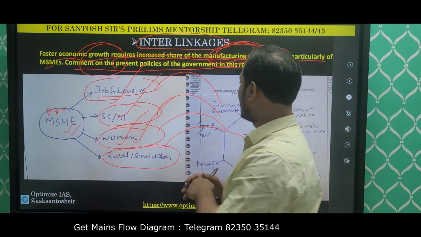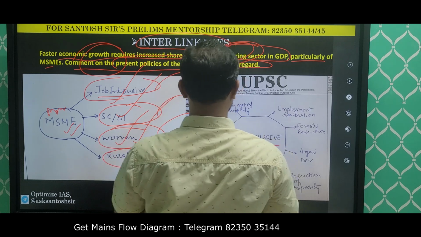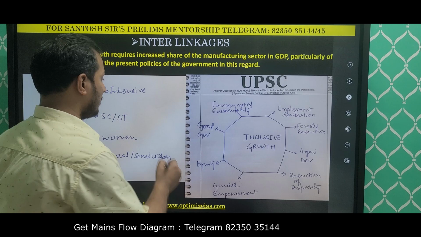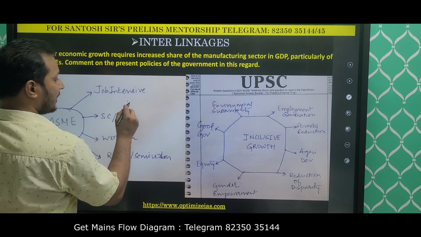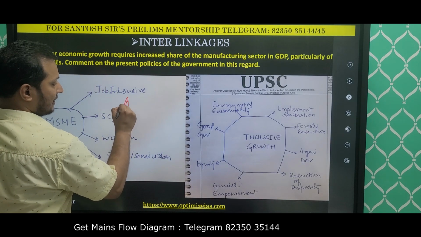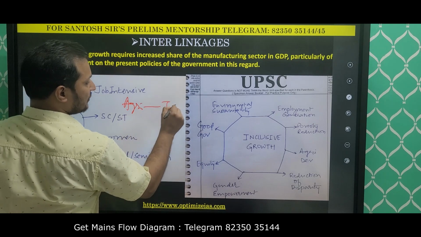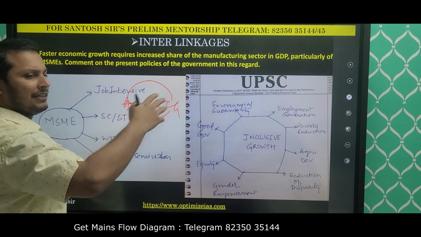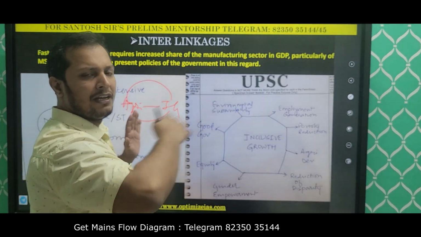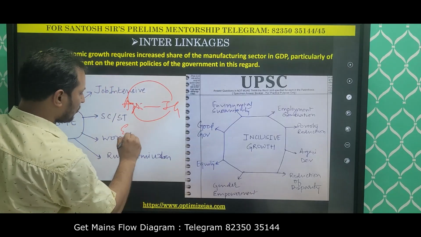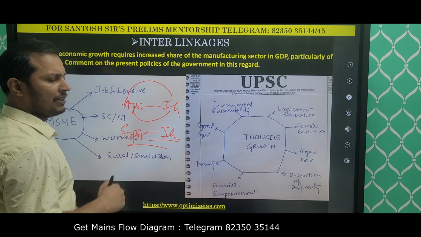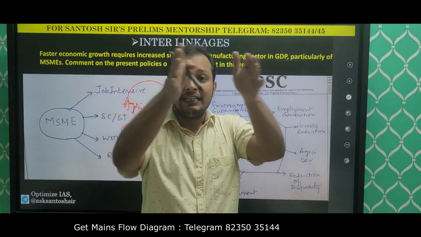So here you can link a lot of things. Let me show you the next question, what could be asked. They can give you agriculture and inclusive growth. They can link various concepts and they can ask you exports and inclusive growth. Like this, they can link a lot of segments and topics.